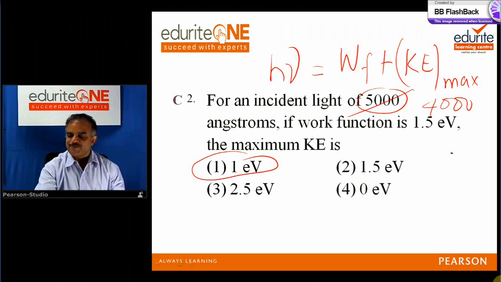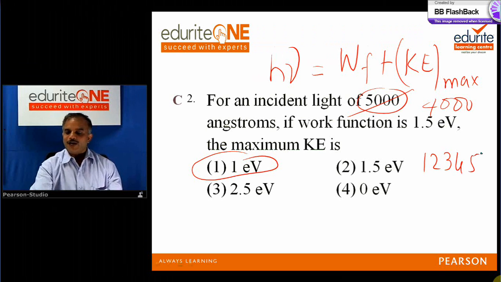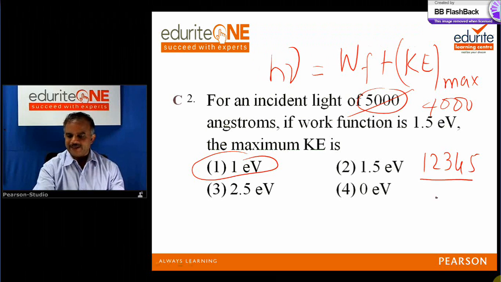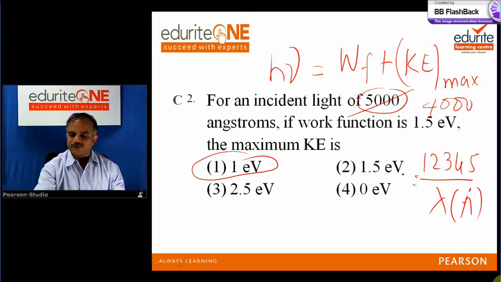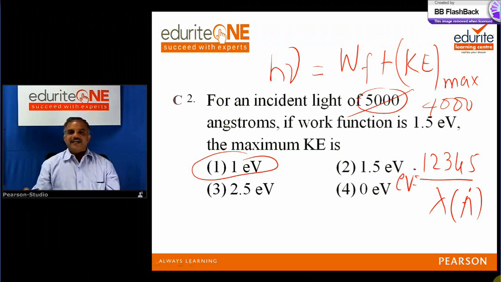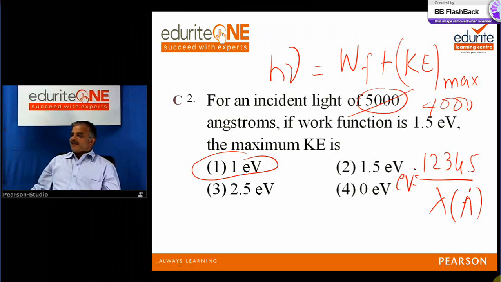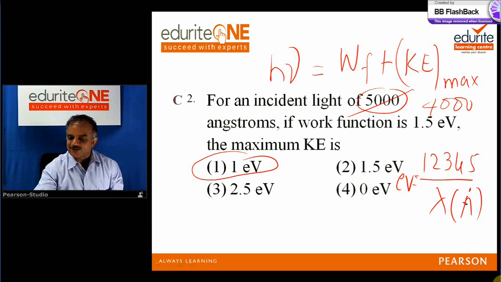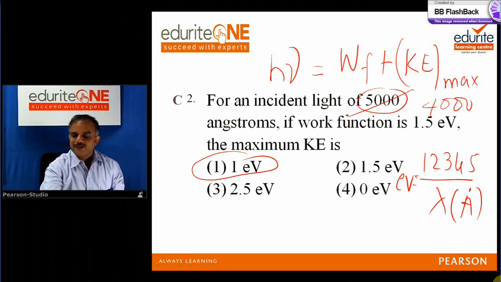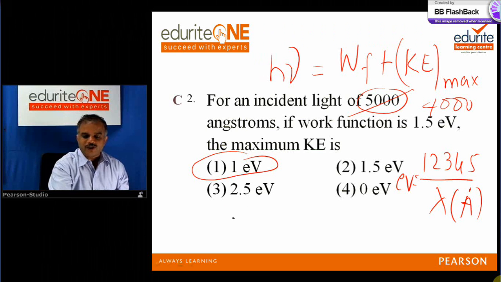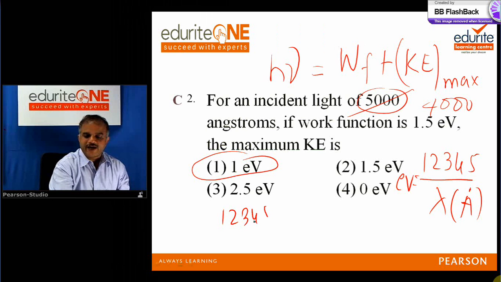Very simple. I will tell you a simple way, the Edurite way of teaching. Just remember 5 numbers, 1, 2, 3, 4, 5. Anybody can remember: 1, 2, 3, 4, 5 divided by lambda in angstroms is equal to electron volts. Very powerful formula. So here 1, 2, 3, 4, 5 by 5,000 should be your electron volts. That is the incident energy.